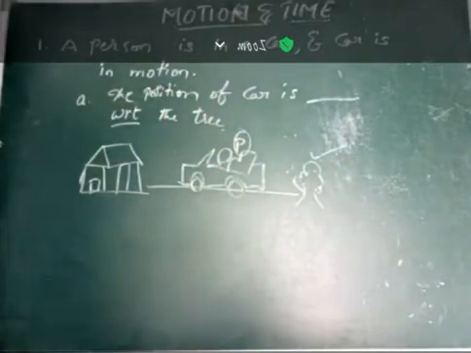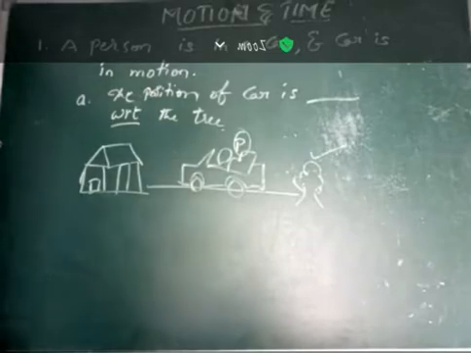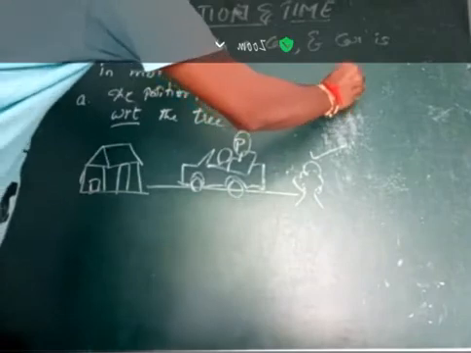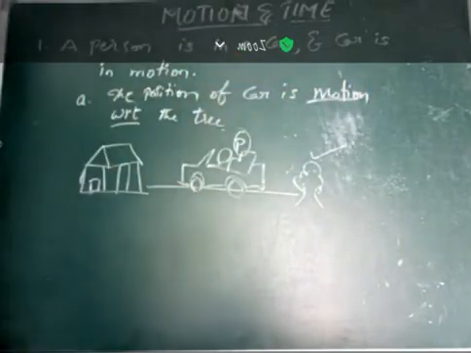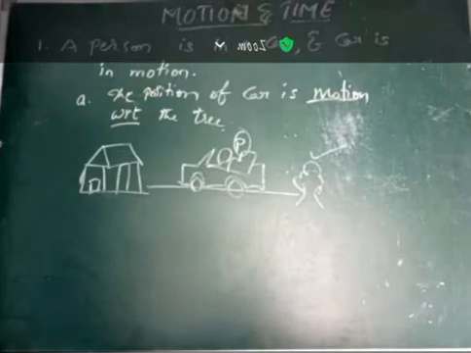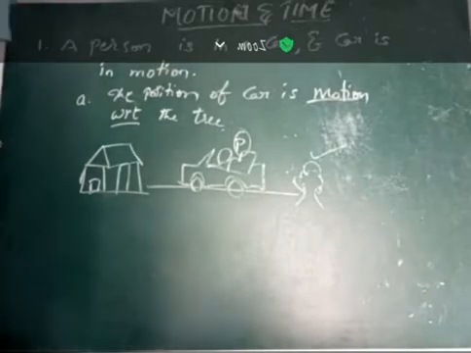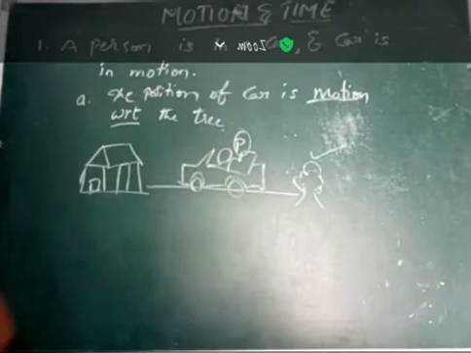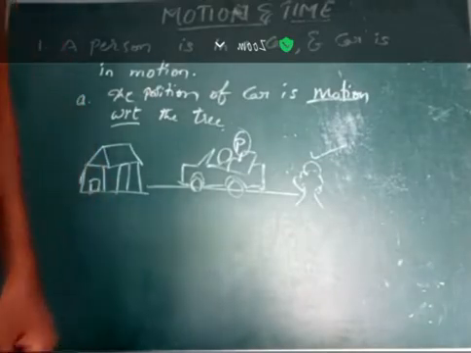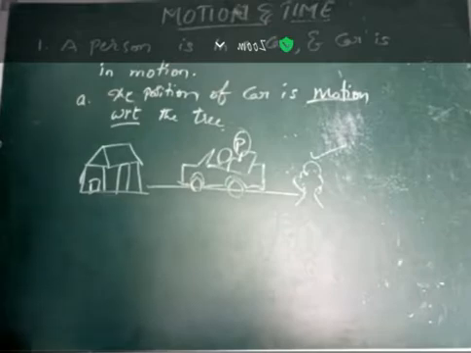The position of the car is in motion with respect to the tree. Why is it in motion? As I said previously, we have to compare the distance between two objects. The distance between the two objects is varying, in the sense that it may either increase or decrease. So if the distance between the two objects is varying, then we can easily say that the object is in motion with respect to the other object.